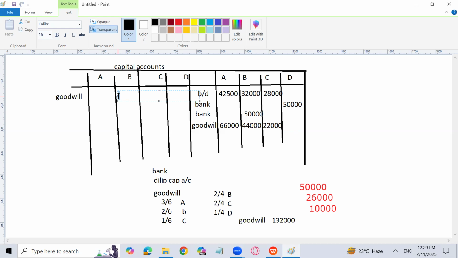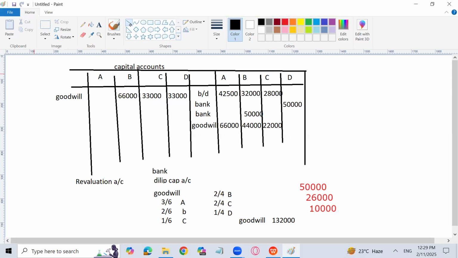What will come? 132,000 into 2 by 4, 66,000. Okay. Then 33,000, 33,000. So we have distributed the goodwill. Okay. Any problem? No problem. Now I have to prepare the revaluation.